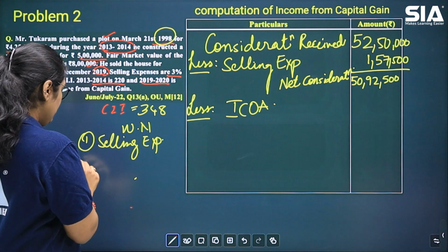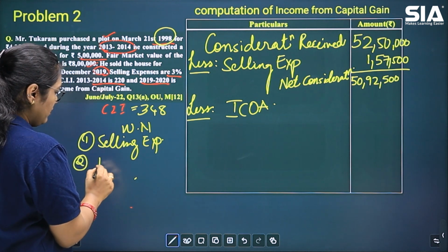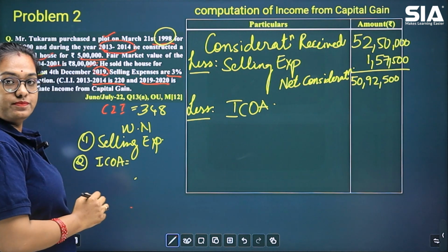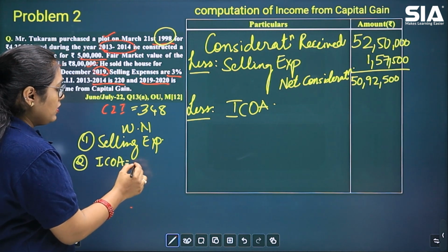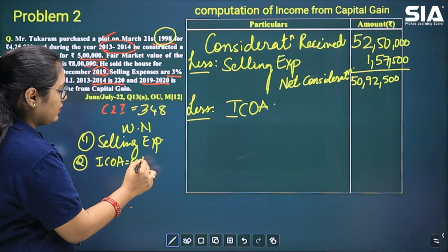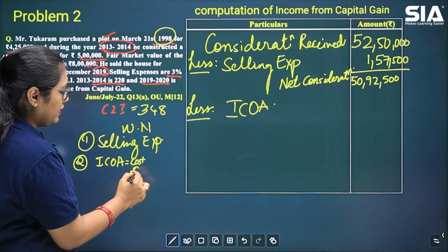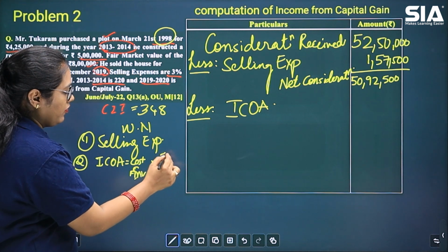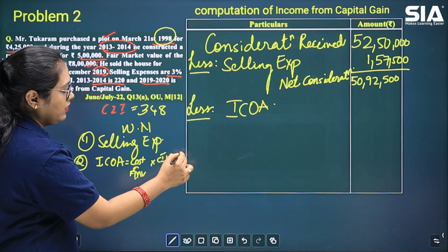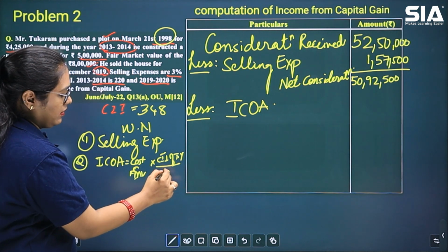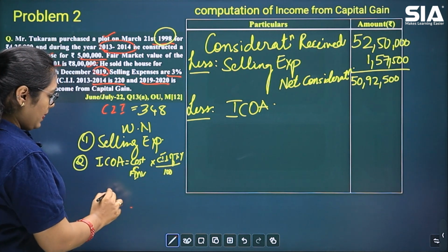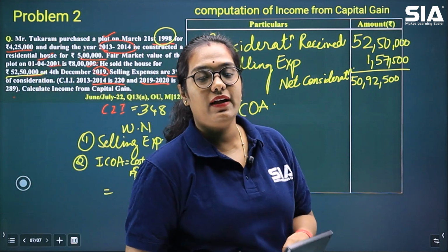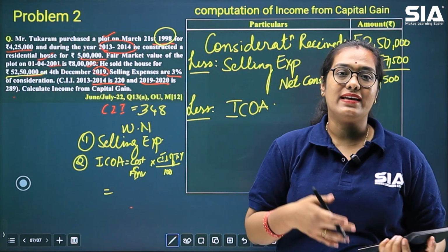Let's quickly write here. Indexed cost of acquisition is equal to cost of asset or fair market value into CII of transfer year divided by 100. Okay, so for us we have to see whether fair market value is given to us in the question so that we can compare.